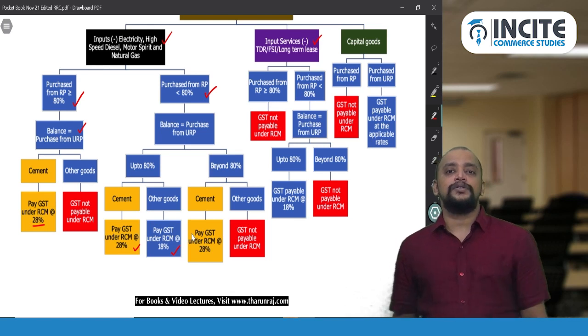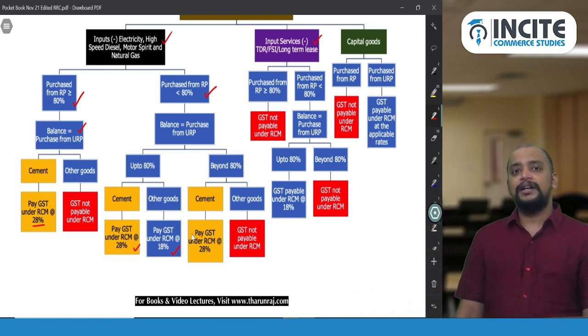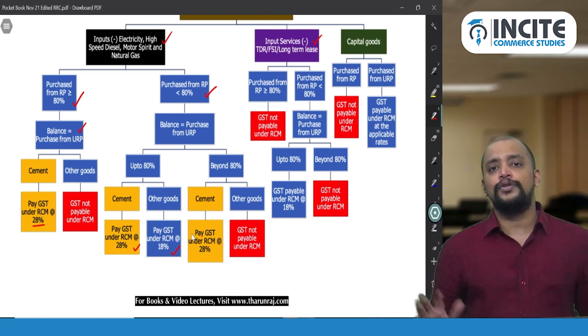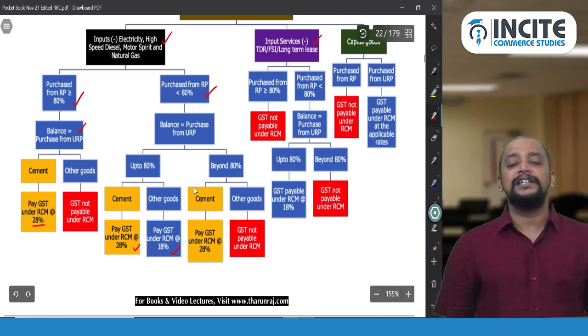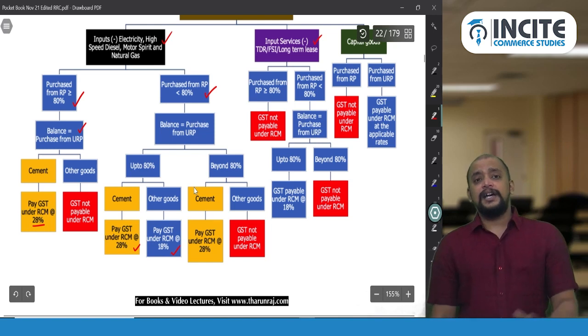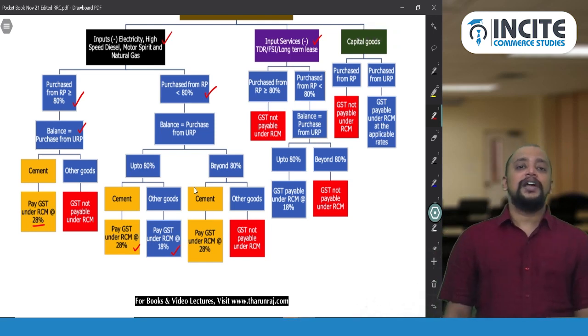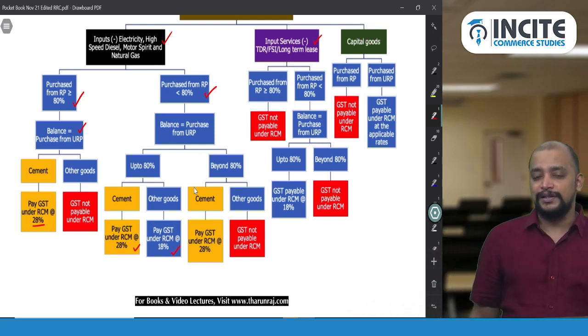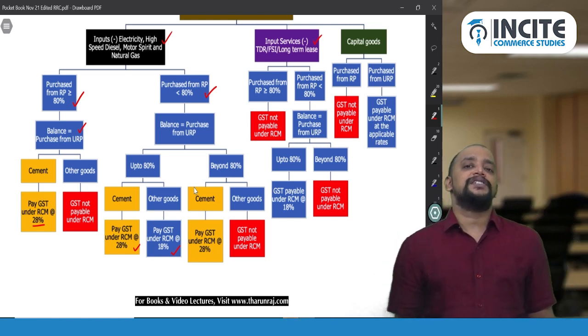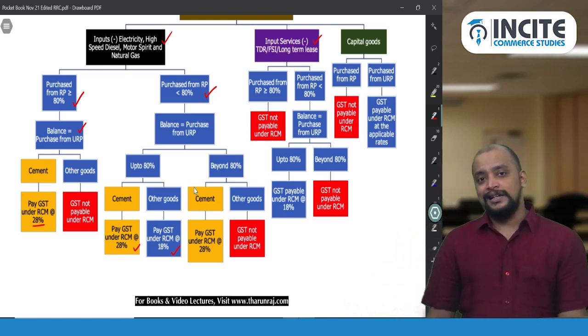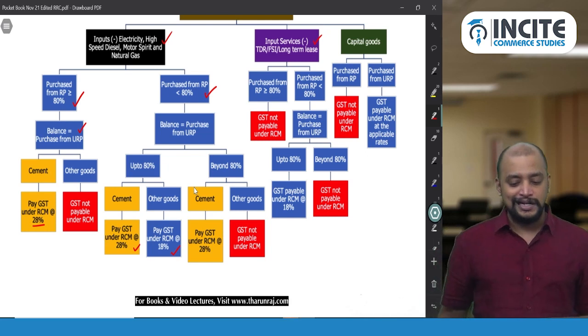In that 16 crores, check if cement is there. If yes, cement is there, then you need to pay GST at the rate of 28%. If it is other goods, you don't have to pay any GST because you already achieved the 80% condition. Whereas if it is input services, we don't have cement and all, so it is very simple. If you received input services from a registered person greater than 80%, leave it. You don't have to pay any GST under RCM.